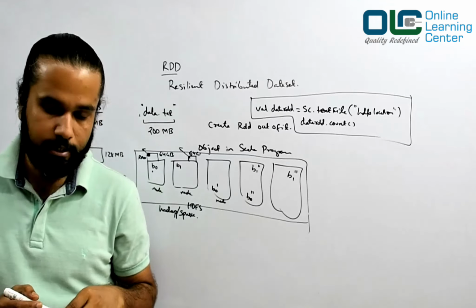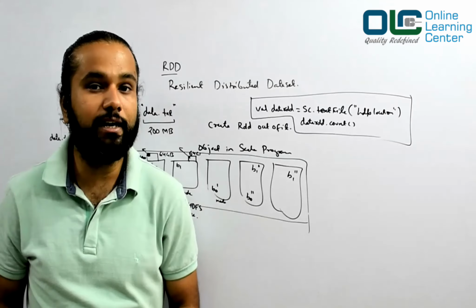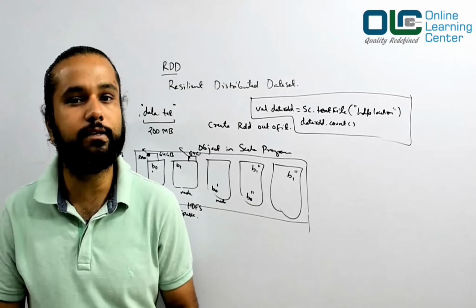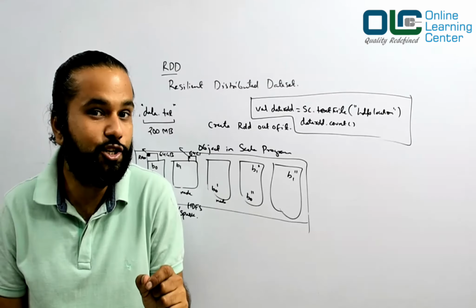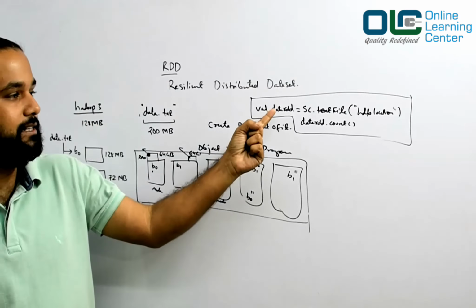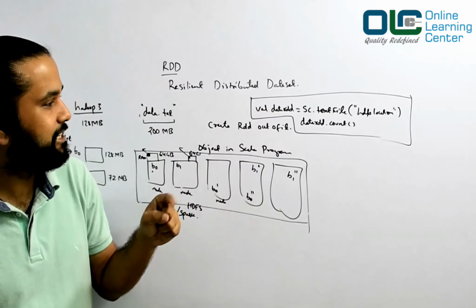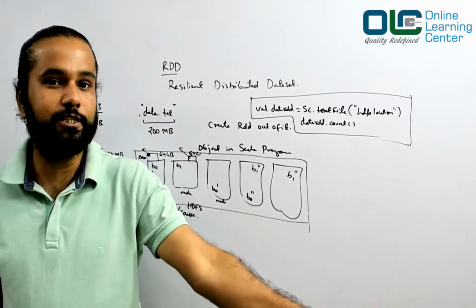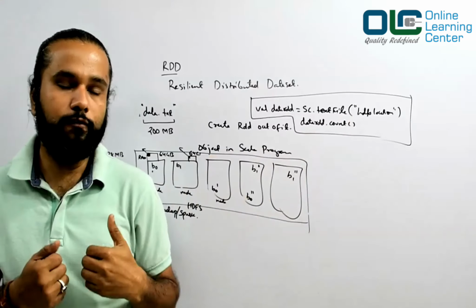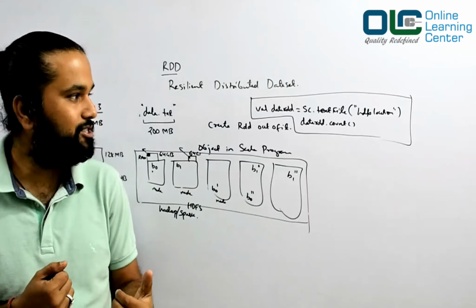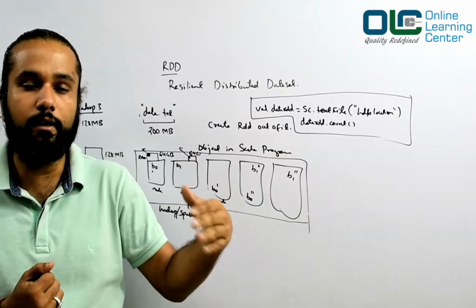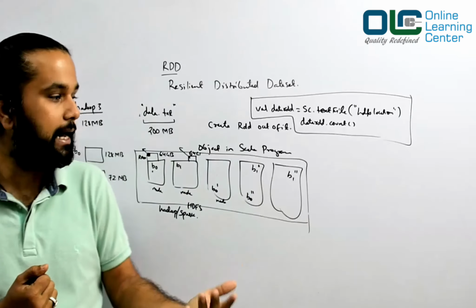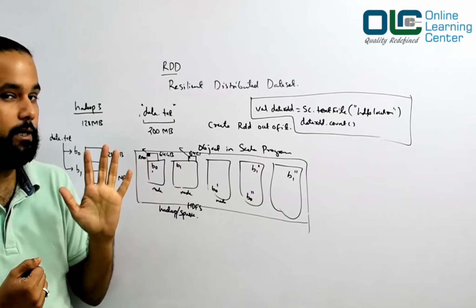So in plain simple English, if somebody asks you what is an RDD, you should say an RDD is an object, a distributed object. See here, RDD is an object, but when I say it is a distributed object, what do I mean? I mean that when you do any operations on that RDD, you will feel like you're doing an operation just on that object, but internally under the hood, all those operations are actually done on the respective data set.